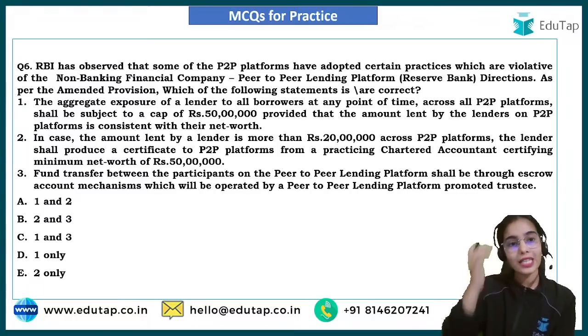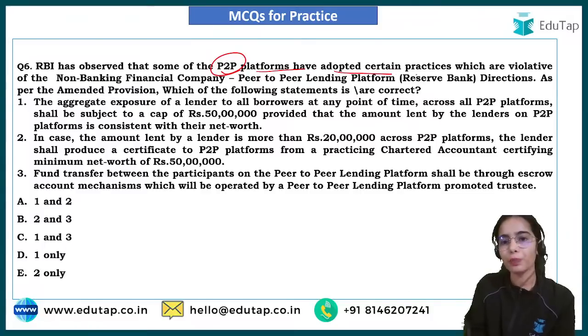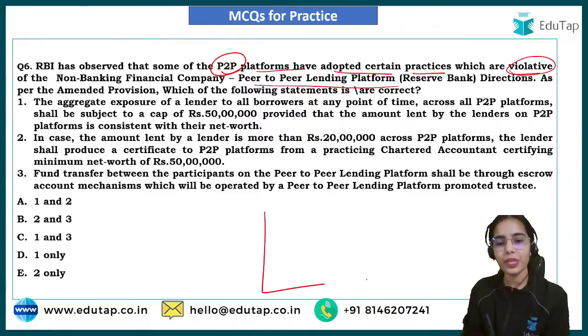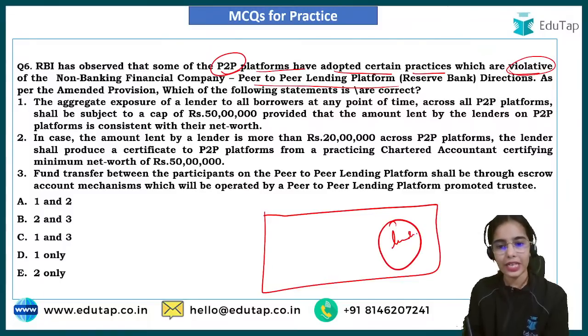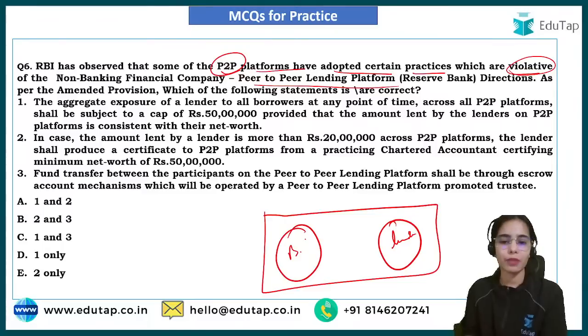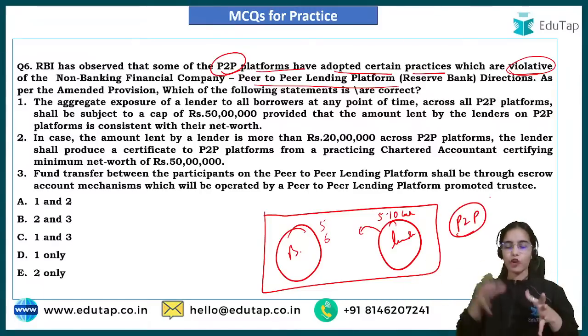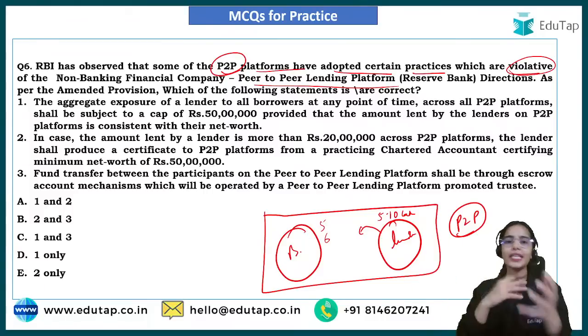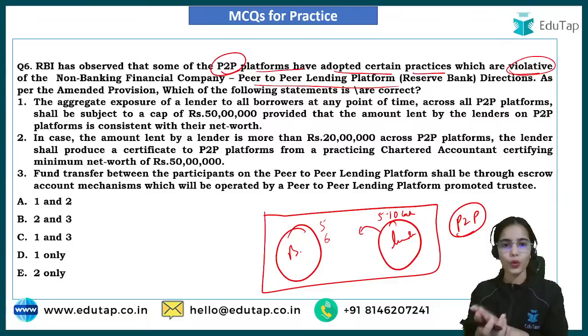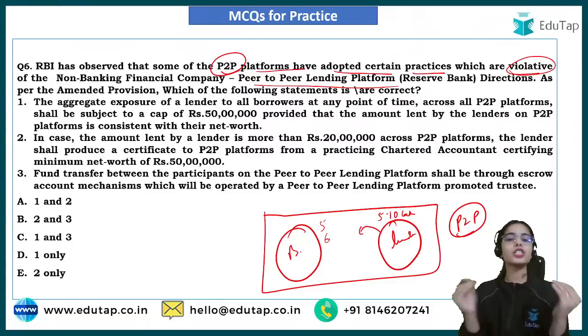Okay. So RBI has observed that some of the P2P platforms have adopted certain practices which are violative of the NBFC peer-to-peer lending platform norms. An NBFC peer-to-peer lending platform brings together lenders that have excess money and borrowers that need money. Let's say you have some 5-10 lakh extra rupees that you want to lend, and someone wants to borrow 5 or 6 lakh rupees. The peer-to-peer lending platform only provides a platform where lenders and borrowers can come and interact, lend or borrow from each other.